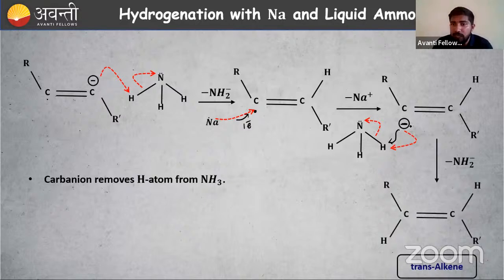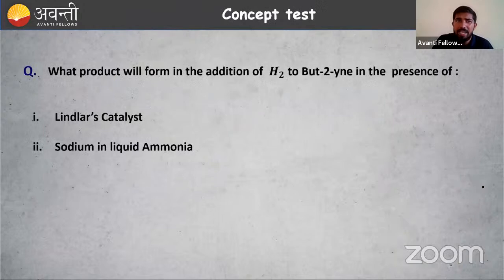Then look at the position of hydrogen. Here hydrogen is present here, and here hydrogen is present here. They are in opposite positions, so we can call it a trans alkene, right? Carbanion is taking hydrogen from NH3. That depends on the free radical and our carbanion, the electrons are anti to each other. That is why trans alkene is formed here. So this is anti addition. What was that in the last case? Syn addition. In the case of Lindlar catalyst, syn addition, same side. Here opposite side. That is why it is known as anti addition.